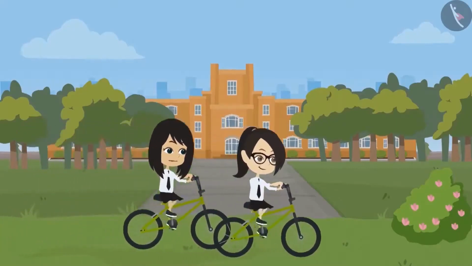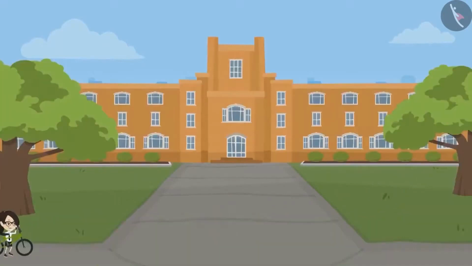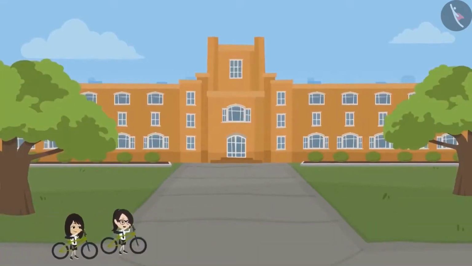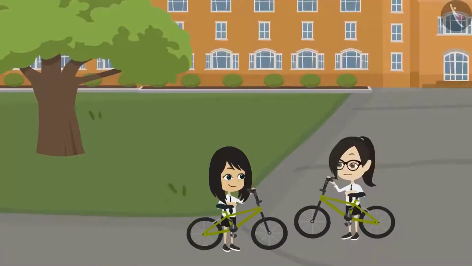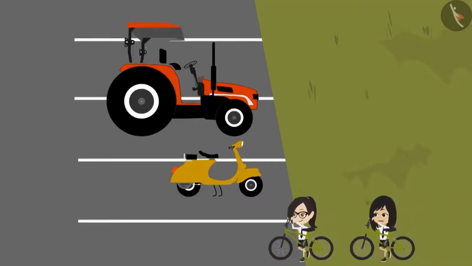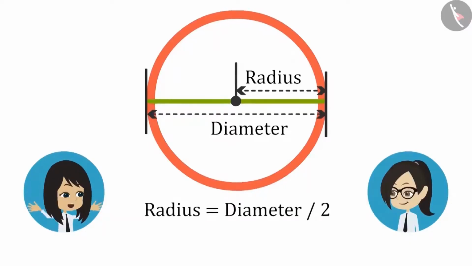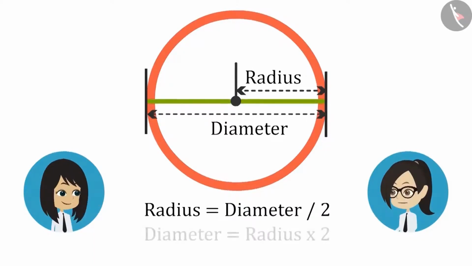Now tell me, what will we measure if we have to measure the circle? That's easy. You can measure either radius or diameter, but radius will be easier to measure because it is smaller than diameter. Yes, it is not only small, but it is half. Remember, Sir told that the radius is diameter divided by 2. It means diameter is equal to 2 times the radius.